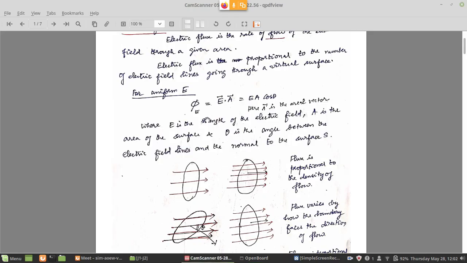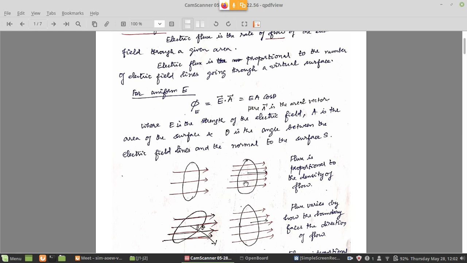So this phi of E is equal to electric field dot A. What is this A here? Area of the surface you are using to cover the charge. Now you can see that something interesting is here. Area we all know is a scalar generally. Area is a number: 4 meter square, 10 meter square, 8 meter square, like that. But here I have put a vector symbol on top of A. What is the meaning of that?